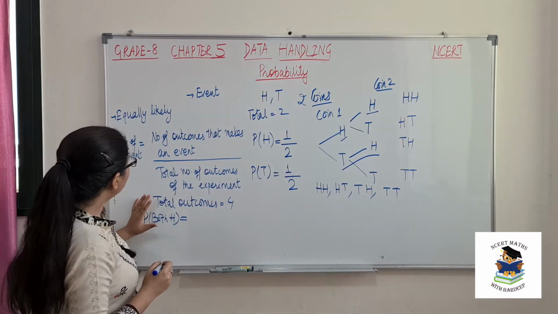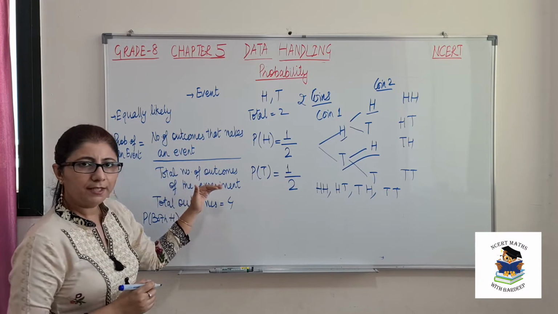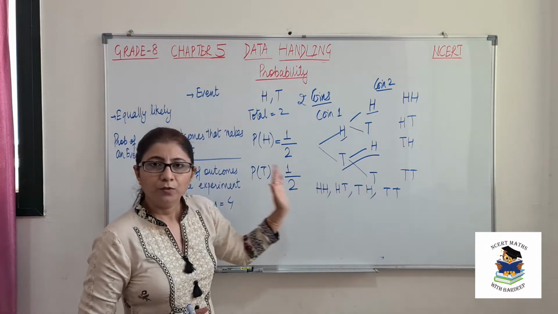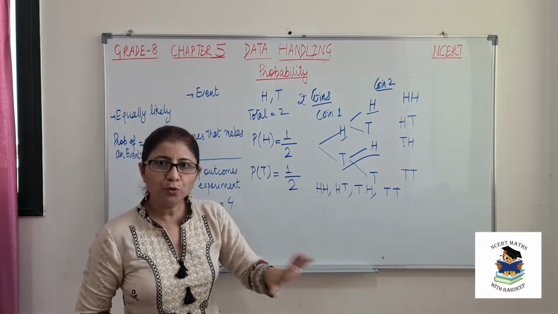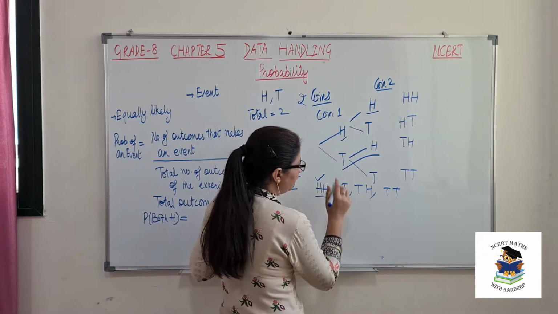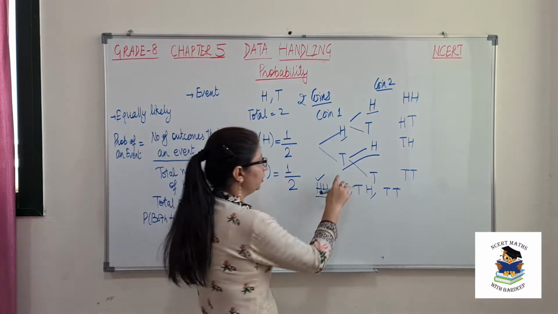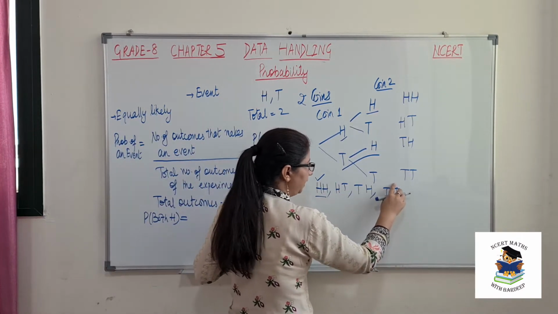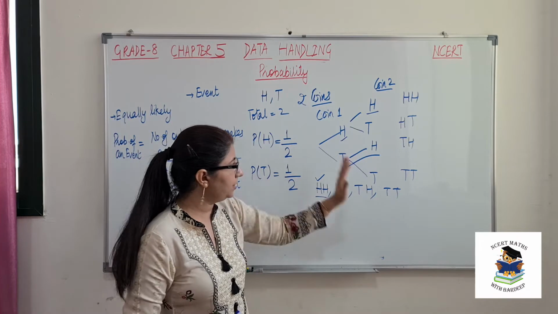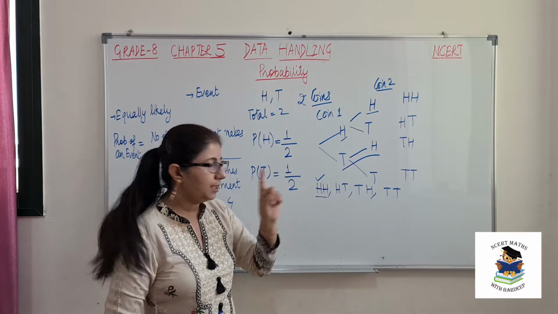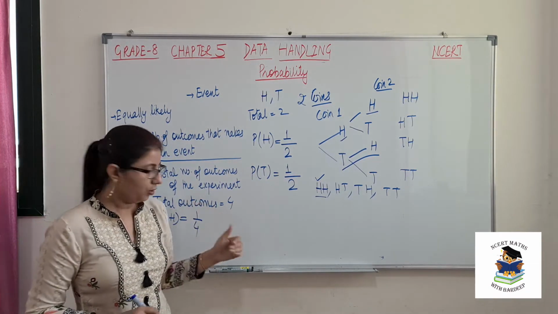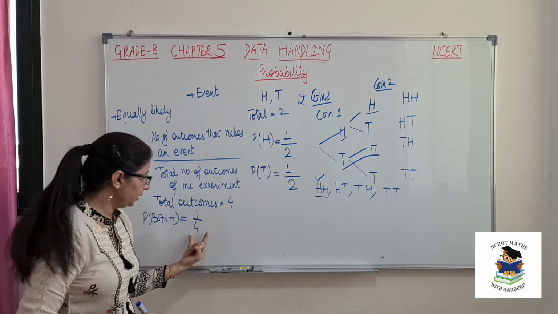So what is the formula of probability? Number of outcomes that make an event, divided by total outcomes. Event is both heads. So we will see in our distribution which outcome satisfies both heads. So see, in this there are 2 heads, so this will come. Here we have only one head, so we need both heads. So this will not be there, this will not be there, and this also will not be there because here we don't have any head. So out of these 4, how many satisfy our condition? That is only 1. So what is the probability of both heads? That is 1/4, because 1 satisfies our condition and total are 4.